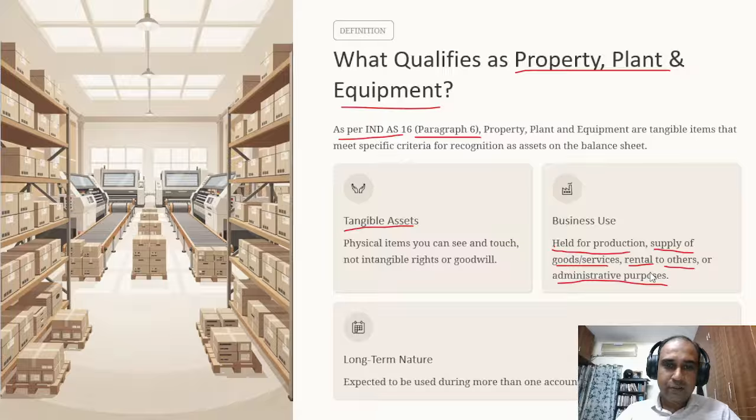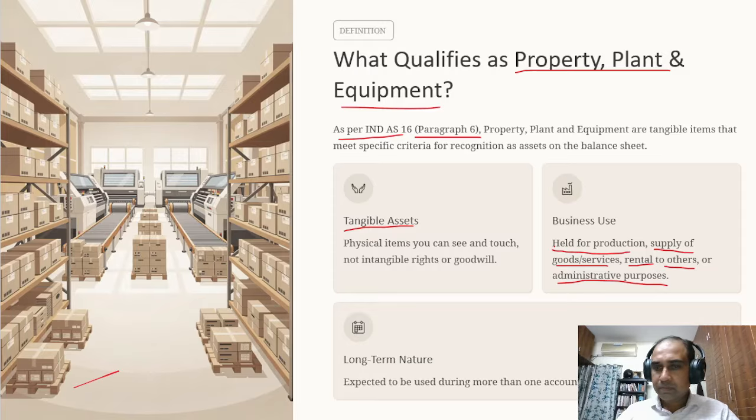Okay. So combining the first two legs of the definition, it has to be a tangible asset. Second, the asset should be used for production or supply of goods or services, or it can be given on rental to others also. Like I gave an example that there are two buildings, one building is given for rental, that also will qualify as property, plant, and equipment. Or the asset can be used for administrative purposes also, like to render an HR function, a finance function, or an admin function.